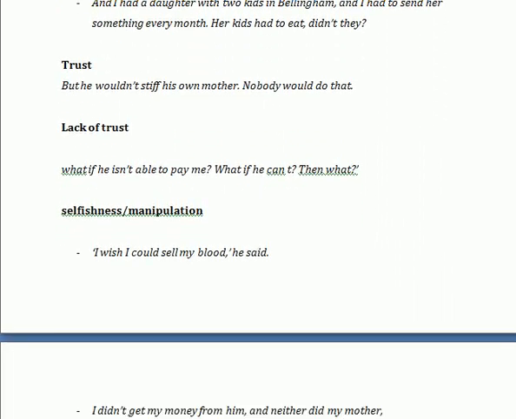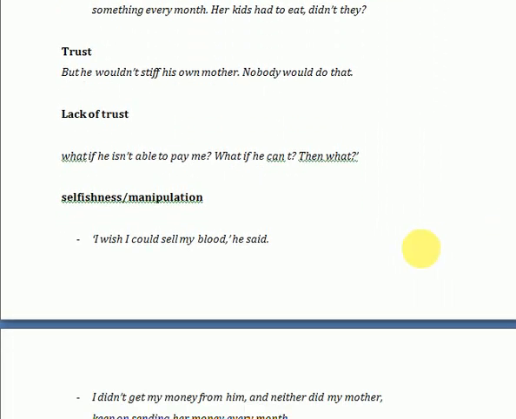Theme of trust, theme of lack of trust, as he was saying that no, he wouldn't stiff his own mother, a reference to his brother, where he was saying that he would return the money, he wouldn't stiff his own mother. Nobody would do that. But this is what he would do. This is what the brother would do. He would break his trust.